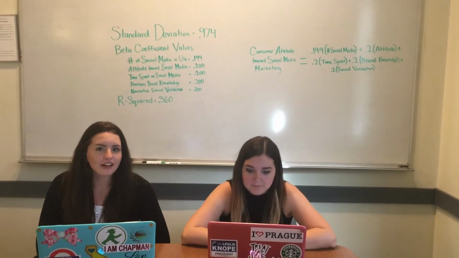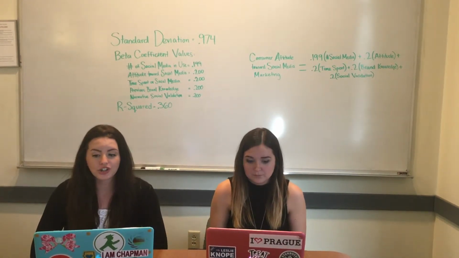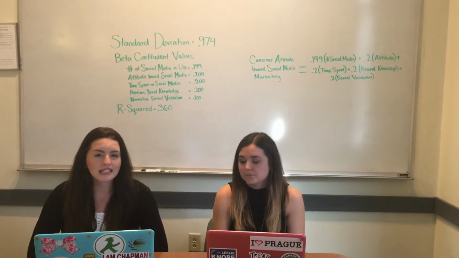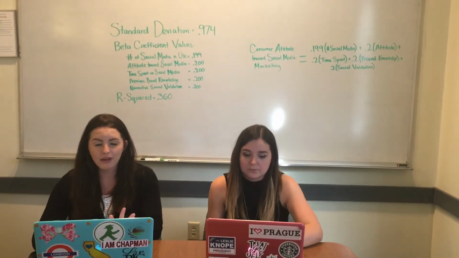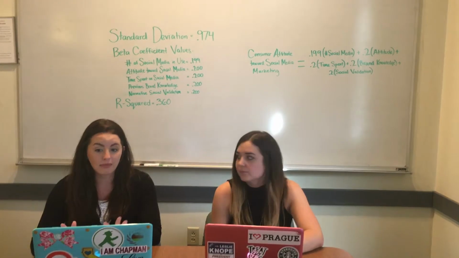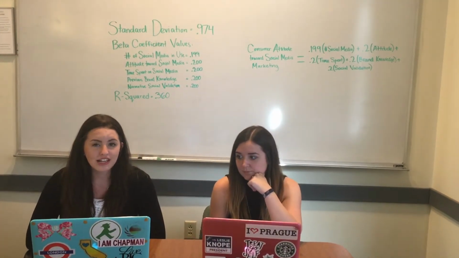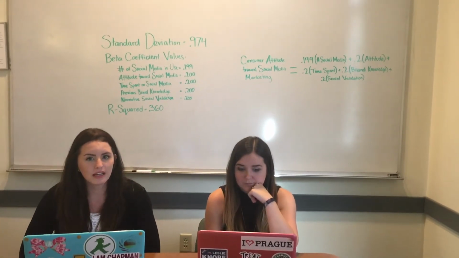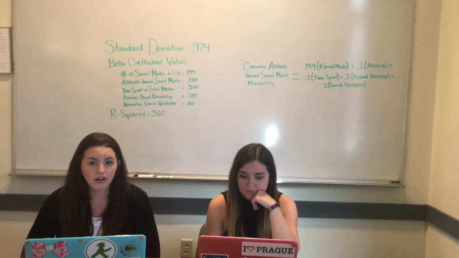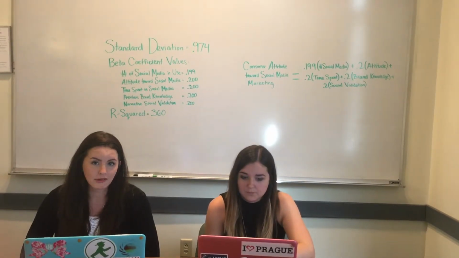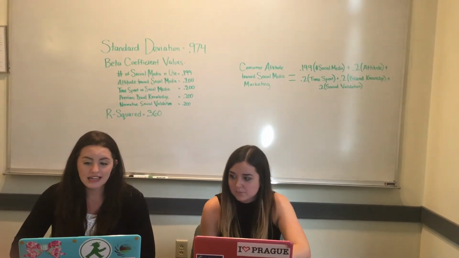So the first one that we calculated was Cronbach alpha, and Cronbach alpha is a measure of internal consistency, which basically means how closely related a set of items is as a group, and it's mainly a measure of scale reliability. Our alpha coefficient is 0.67, which suggests that the items have a relatively medium internal consistency. This basically means that our items as a whole are related 67% of the time if we would repeat the study.